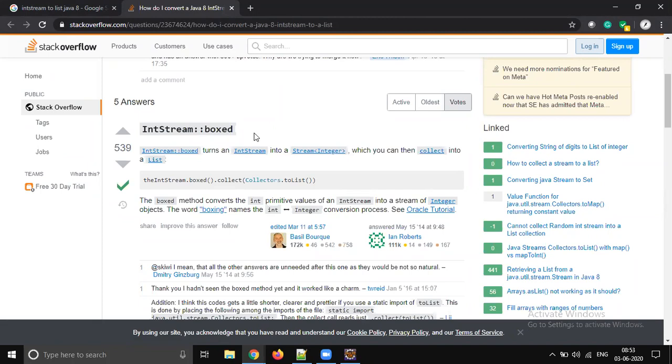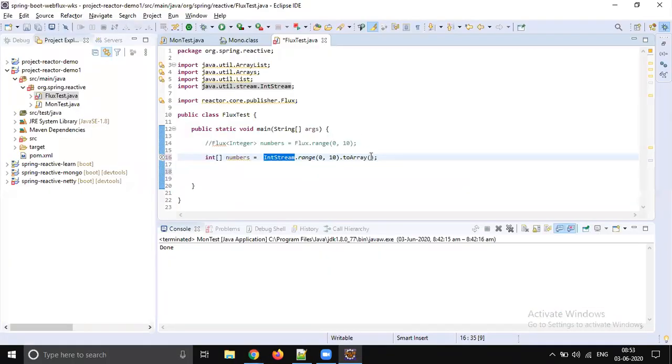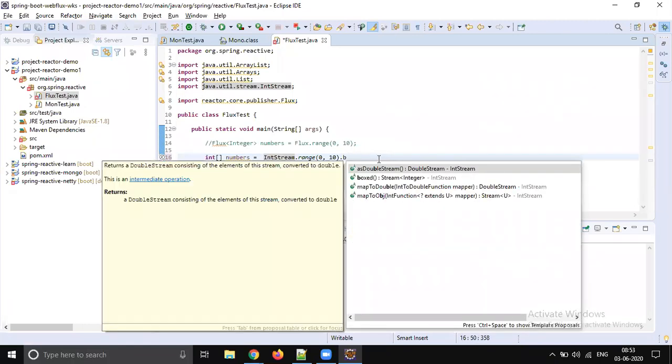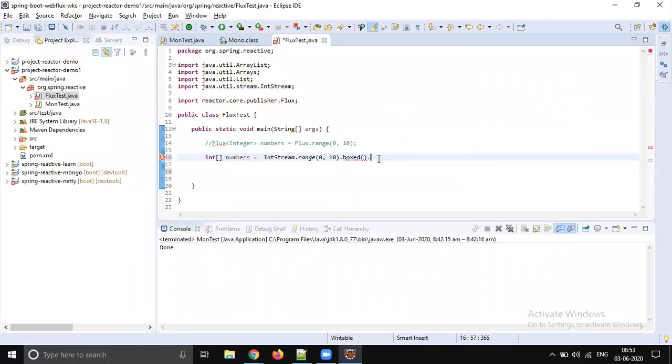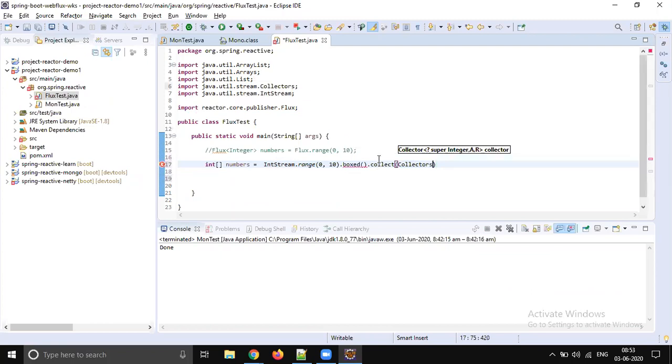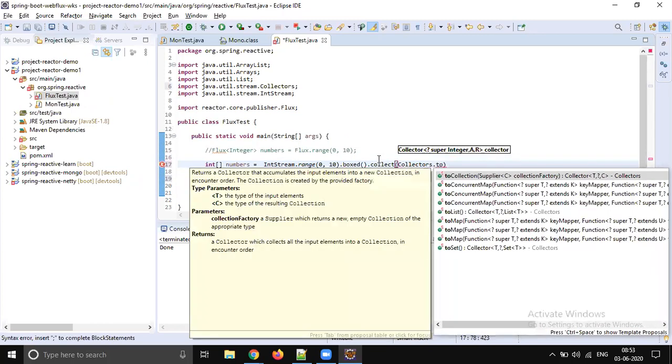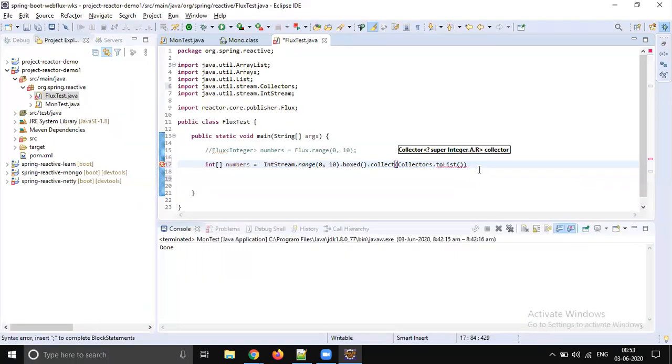Okay, boxed dot collect, Collectors dot toList. Yeah, so we get a list of numbers.